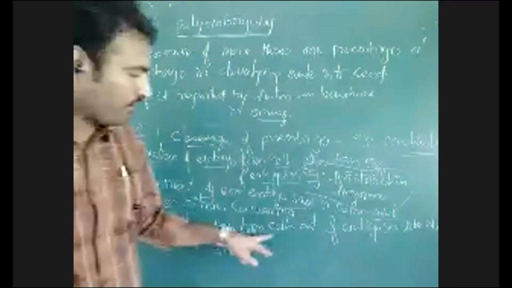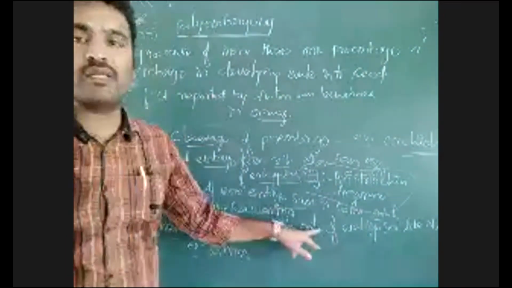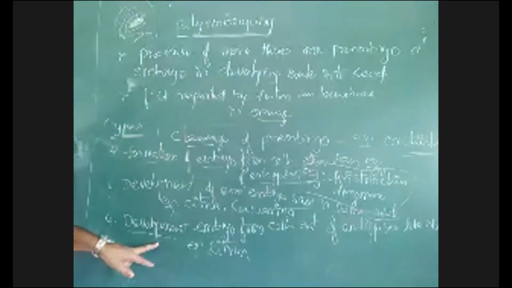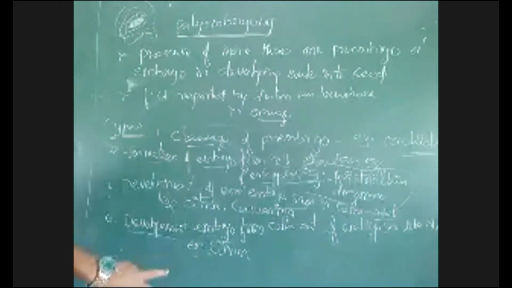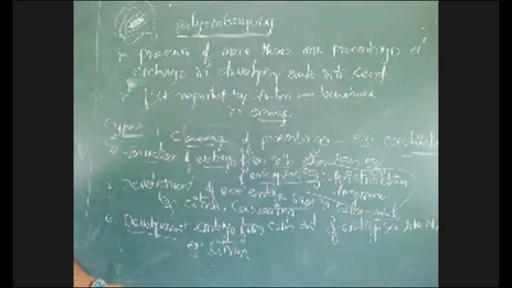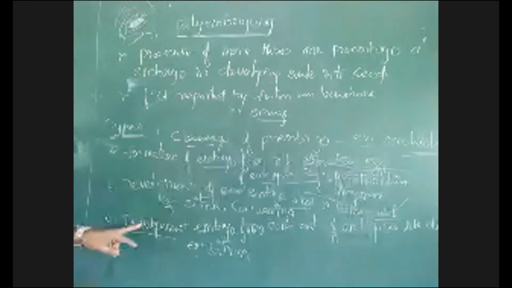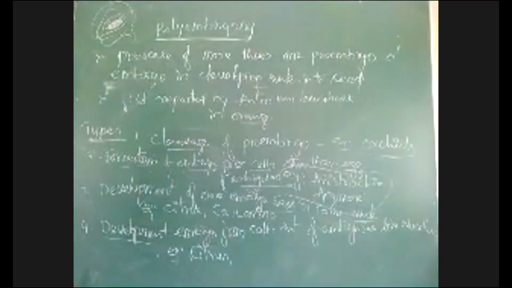So anyway, development of embryo from cells outside the embryo sac, like nucellus, is called polyembryonic condition. These are the 4 reasons that will give many embryos when an ovule is developing into seed.